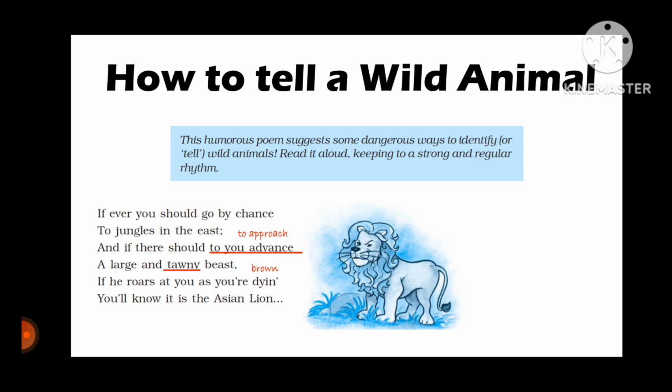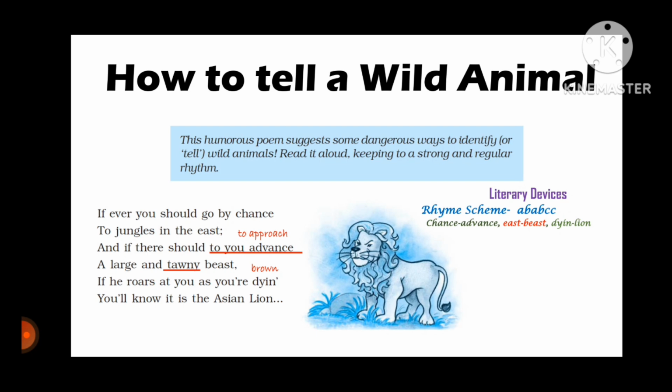Before going further, let's see the rhyming scheme and the poetic devices of this stanza. First, we will see the rhyming scheme. For that, we need to see the last word of each line. We see that the words chance and advance, east and beast, and dine and lion are rhyming. Hence, the rhyming scheme is AB, AB, CC.